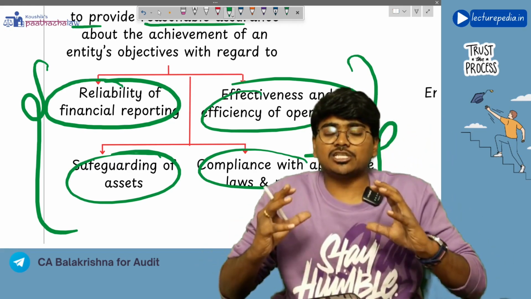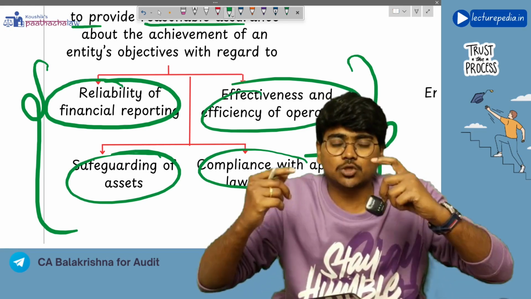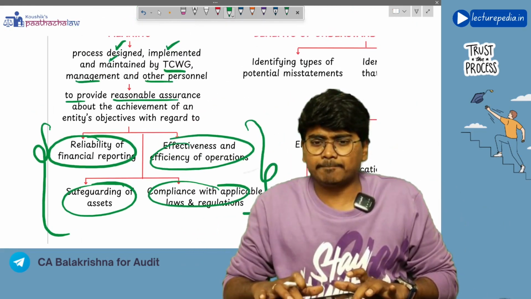The processes that you will implement to achieve the entity's objectives with respect to these 4 aspects is known as internal control system.